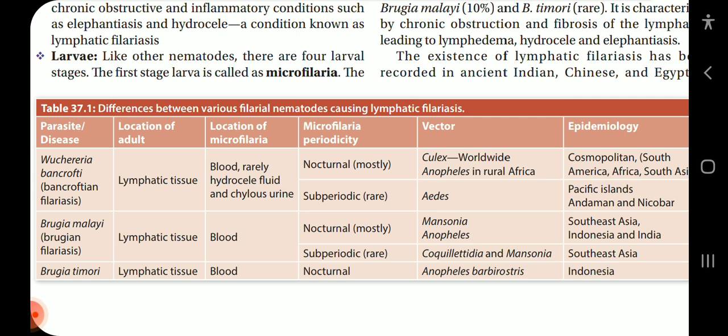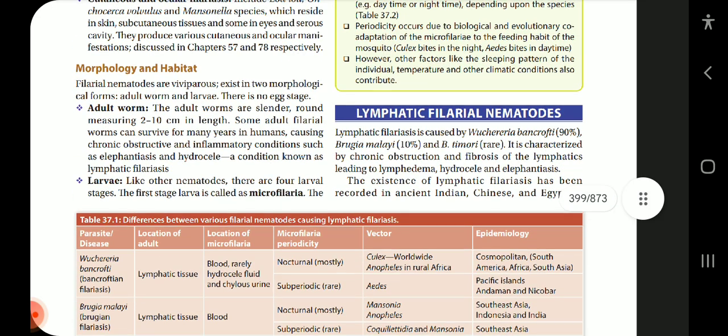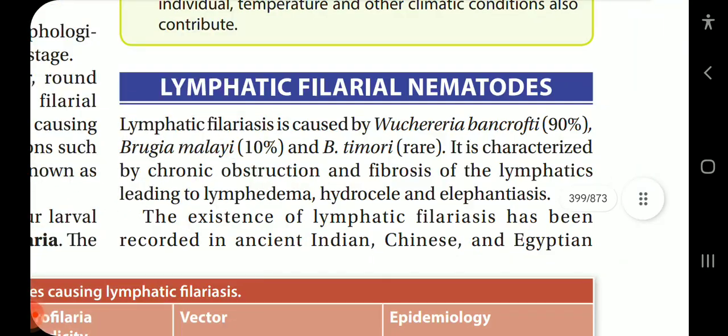Brugia timori: location of adult is in lymphatic tissue, and location of microfilaria is in blood. Microfilaria periodicity is nocturnal. The vector is Anopheles barbirostris, and epidemiology is in Indonesia. Now coming on to lymphatic filariasis. It is caused by Wuchereria bancrofti 90%, Brugia malayi 10%, and Brugia timori, which is rare. It is characterized by chronic obstruction and fibrosis of lymphatics leading to lymphedema, hydrocele, and elephantiasis.